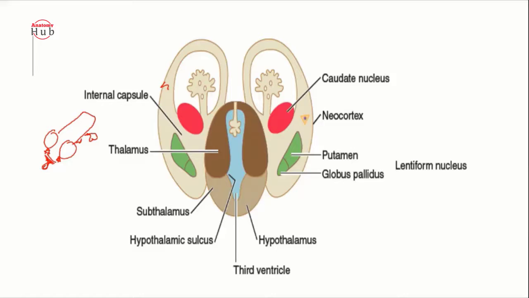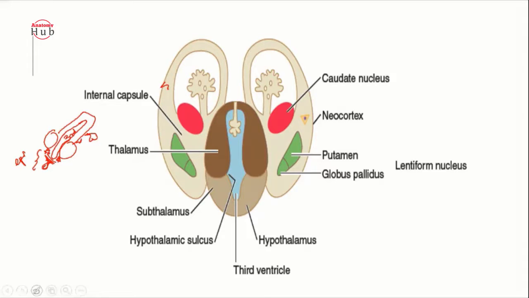So the pineal gland, the commissural fibers, and the habenular nuclei, all are made up of what is known as your epithalamus. So this epithalamus is nothing but, what is this area? This area is your third ventricle. This is your third ventricle here. So this is the roof plate of the third ventricle.